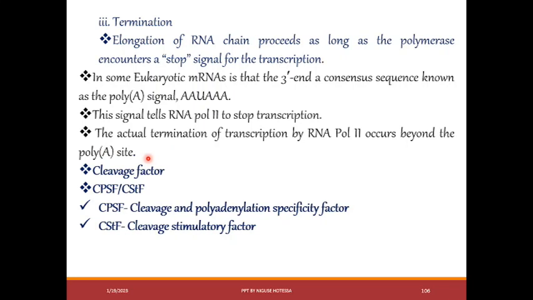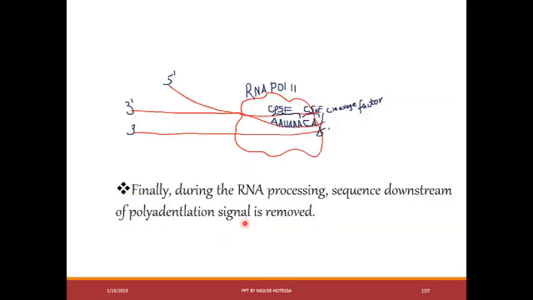There are factors for this matter: cleavage factors, CPSF and CSTF. CPSF is cleavage and polyadenylation specificity factor. CSTF is cleavage stimulatory factor, again a cleavage factor. It is these factors that aid the termination process. Look at here.